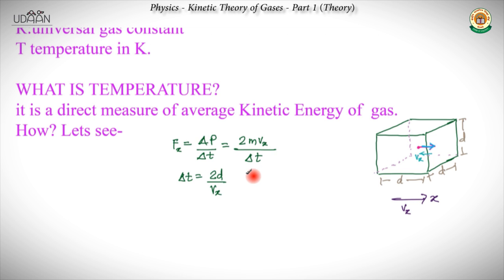Now we substitute the value of delta t into the force. This gives us Fx equals m vx square by d. This is the force exerted by one particle on the particular face. Now, if we have a lot of particles, then for every particle the force would be m by d into vx1 square. We have to write the complete force, so the total force will be equal to m by d.